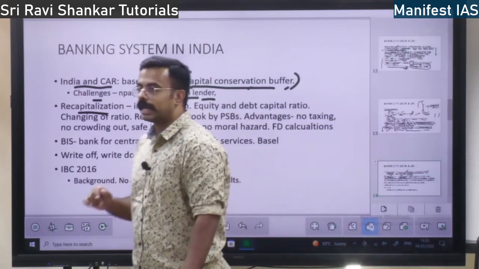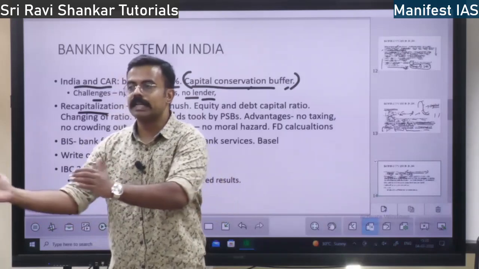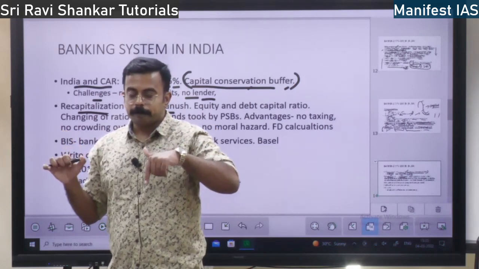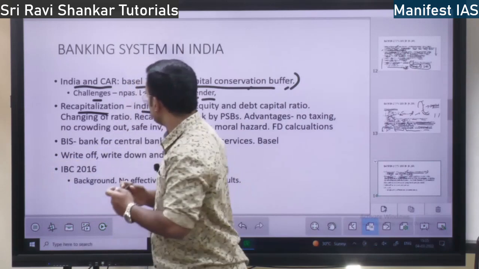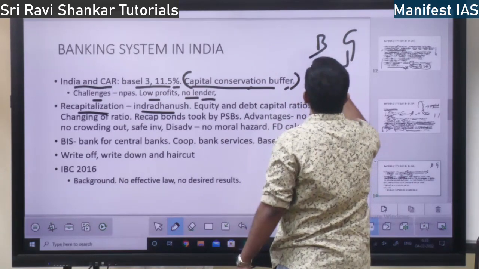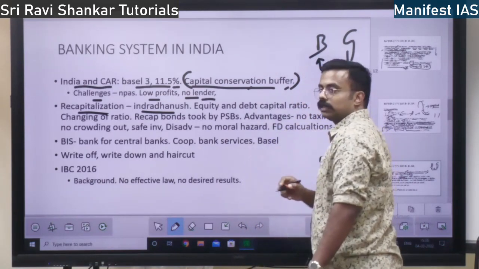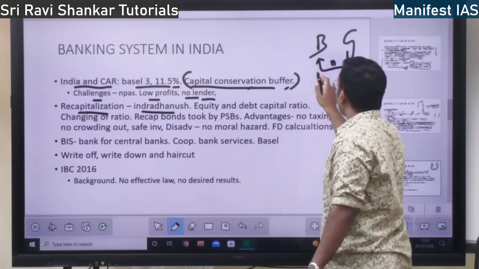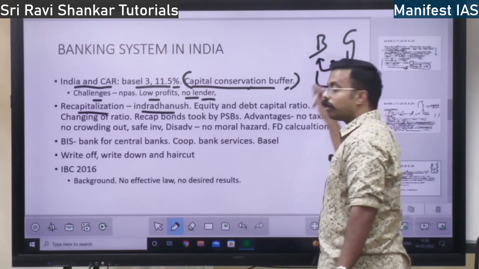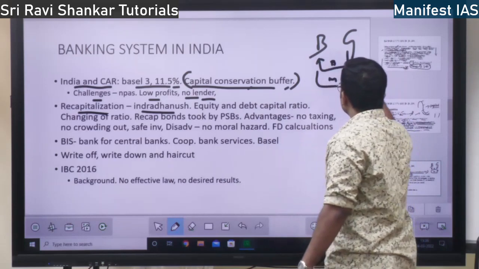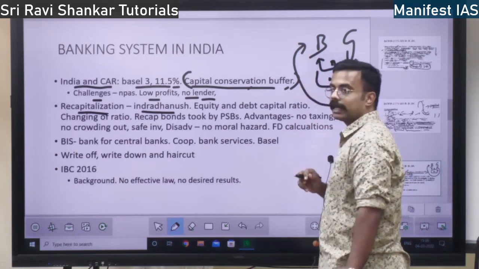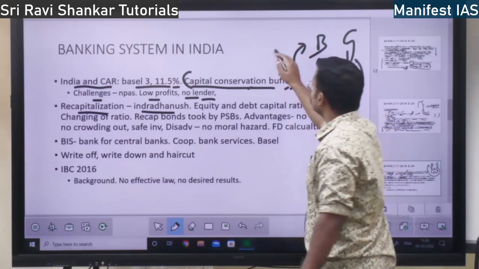What banks do is they are going to buy the bonds. Recapitalization bonds, they are going to buy. Who? Banks. By selling the bonds, government is going to get money, right? Recap bonds. See, here is government, here is bank. Government gives them recapitalization bonds. These banks will buy the recap bonds. So banks, in order to buy the bonds, have to give money to government, right? So government will get the money. In turn, what does government do with this money? It invests in bank shares. When it invests in bank shares, the share price will go up.